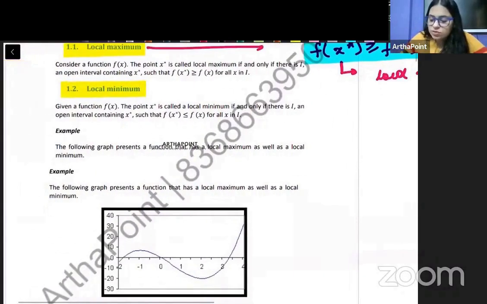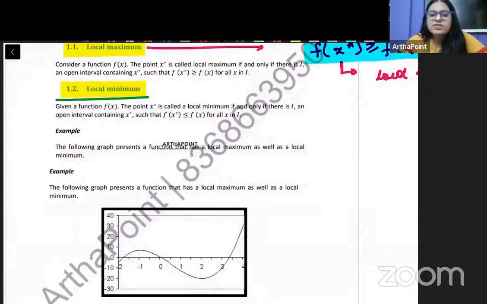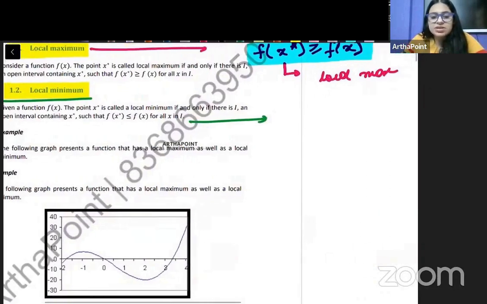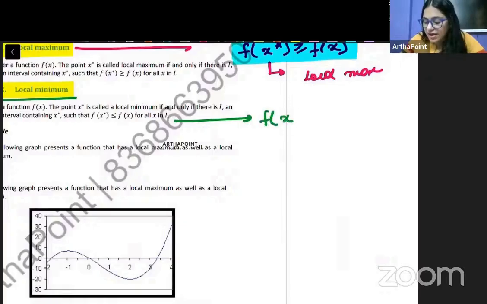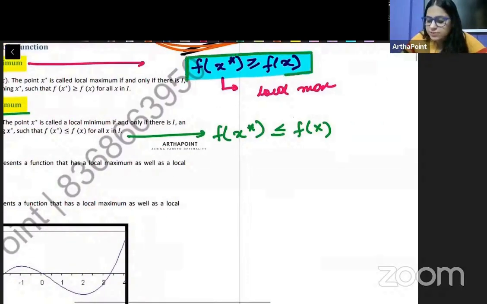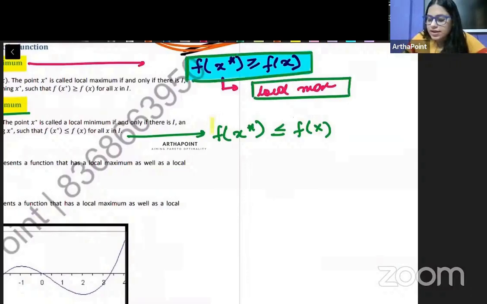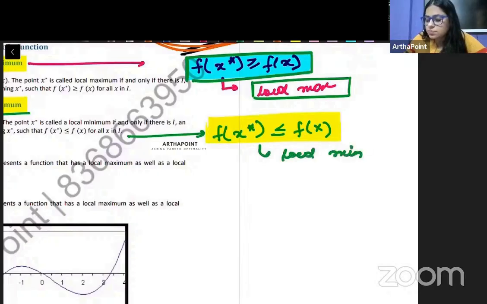Similarly, whenever we talk about local minima, again, minima means it should have the least value. यही minimum का मतलब है. So when we talk about local minima, it means that the value of the function at that point, उस x star पे जो function की value होगी, should be less than or equal to the value of the function at any other point. So if this condition is satisfied, उसे हम बोल देंगे local maxima, and if this condition is satisfied, उसे हम बोल देंगे local minima. These are local minimas and maximas.